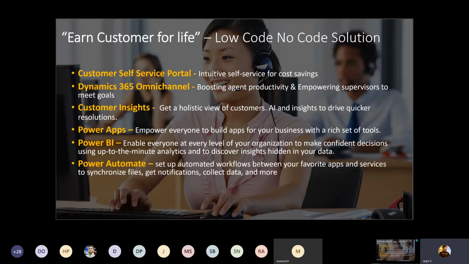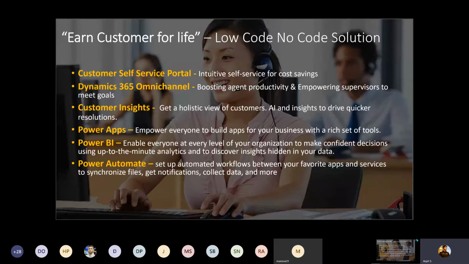Power Automate is also a low-code, no-code solution provided by Microsoft. If you are using a customer self-service portal, omni-channel integration, Power Apps, Power BI, and some other custom applications, you need to do some kind of automation. You need to send notifications, send files or documents to your supervisor, approve something, and write some business logic. For this kind of stuff, Microsoft has provided the Power Automate solution.